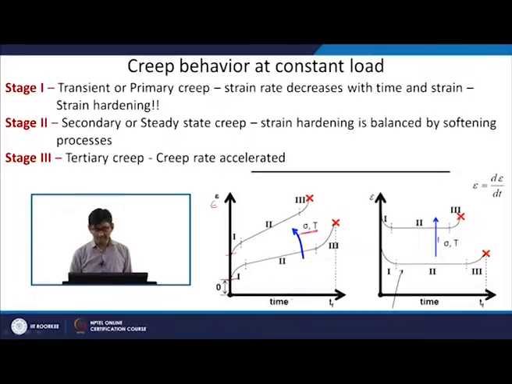The strain time curve can also be shown as a strain rate time curve. Strain rate is nothing but the change in strain as a function of time, d epsilon by dt, so that we can also plot. You can see that in the first stage the strain rate is decreasing because the slope was decreasing, and in the second stage the slope was constant. So, strain rate is constant in the second stage, and in the third stage the strain rate is increasing.